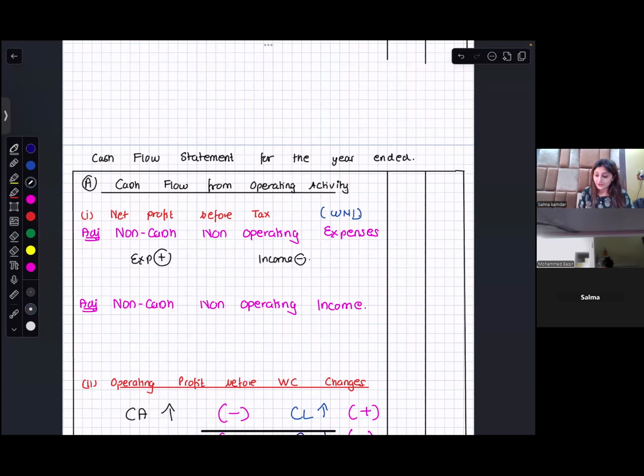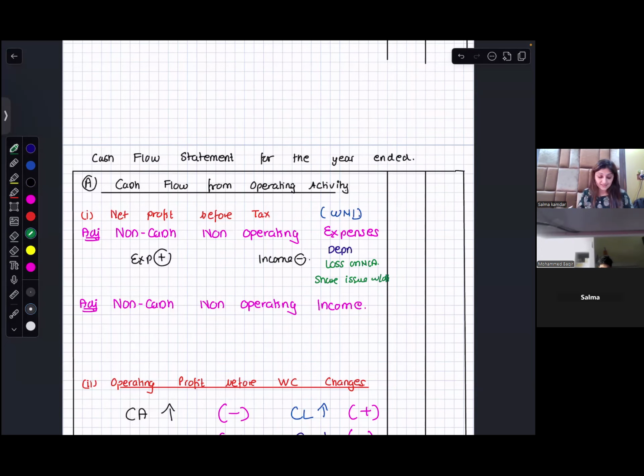The non-cash, non-operating expenses would be your depreciation. What else? Loss on sale of non-current assets, which would usually be there. Then, if any share issue expenses are written off, that would be there.